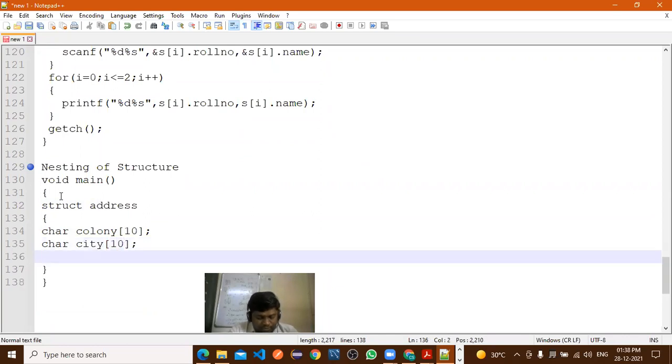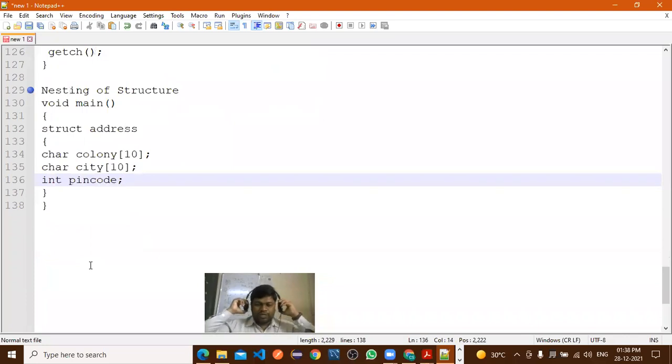Next, integer variables: house number and pin code. This pin code is very important in an address. These are the three we will consider. There are two different data types we have considered here. Is it okay?